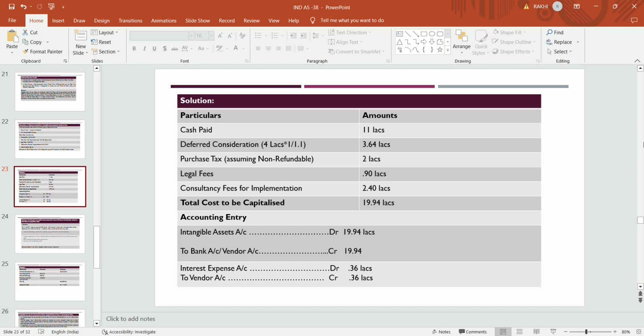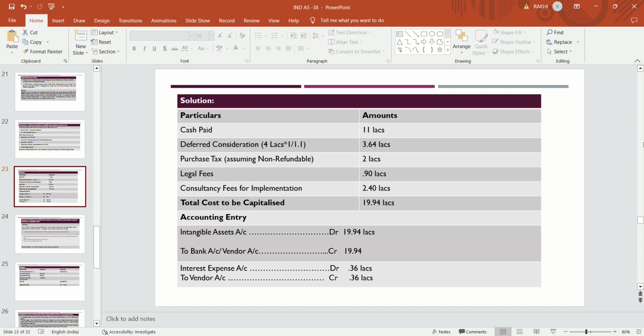So purchase tax 2 lakh, legal fees 90,000, consultancy fees for implementation 2,40,000. The total cost to be capitalized on initial recognition is 19.94 lakhs. So the accounting entry is: intangible asset account debit 19.94 lakhs, to bank account or vendor account.